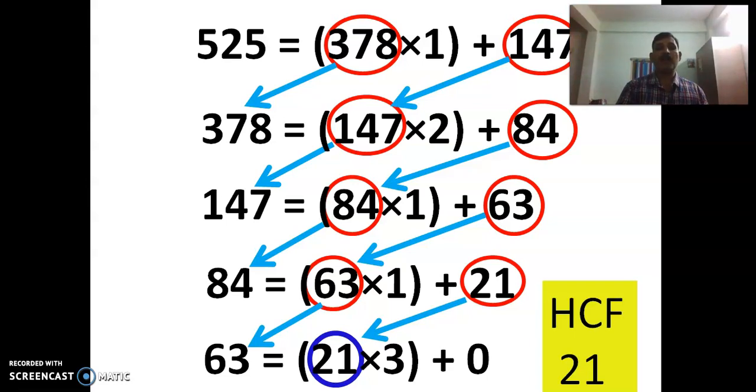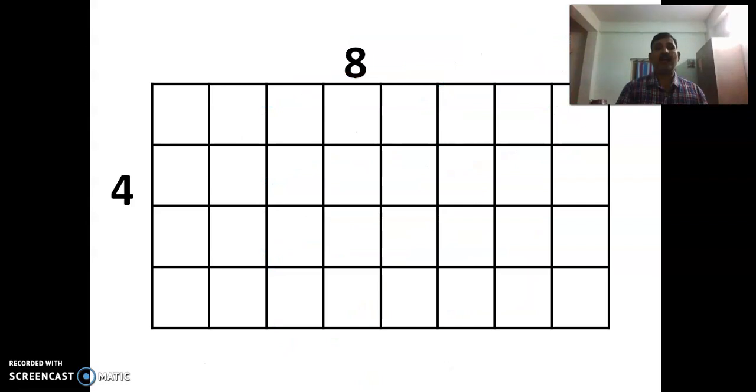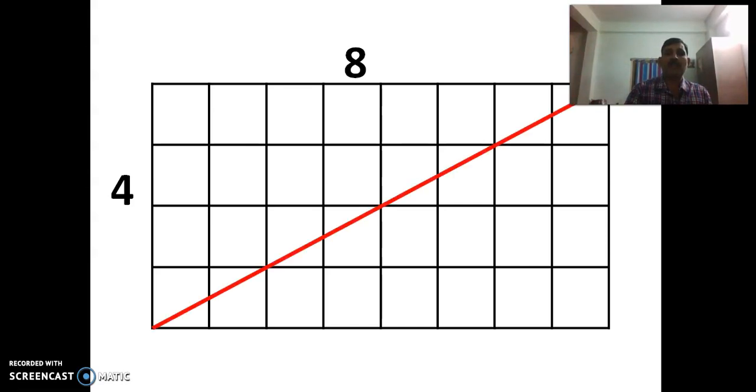Now I'm going to show you one more interesting way for this. Take any square ruled paper, or even you can use a graph sheet. Whatever the two measurements that are given, in this particular example I took 8 and 4. Now by taking those two measurements as length and breadth, first draw a rectangle. Then after that what we have to do is draw the diagonal. So this diagonal line, if you observe, passes through the corners of only a few squares.